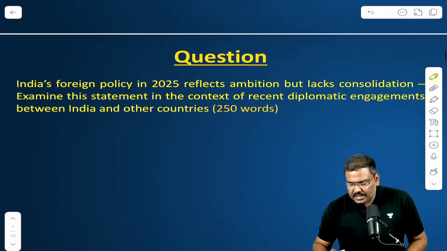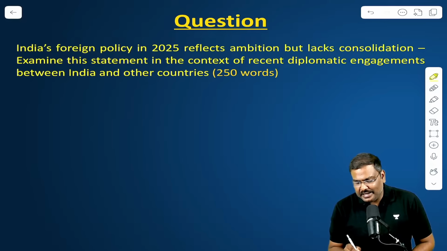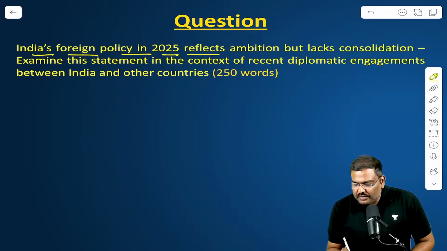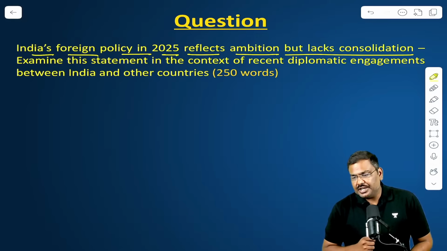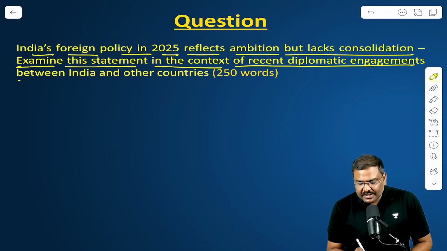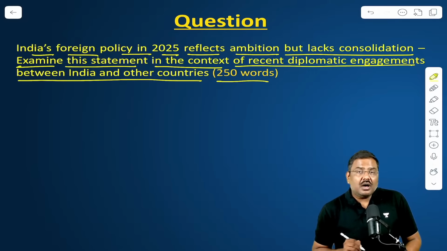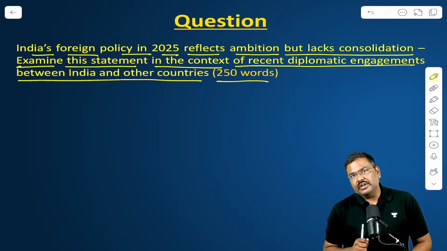Now based on this, please take up this particular question for descriptive answer writing. India's foreign policy in 2025 reflects ambition but lacks consolidation. Examine this statement in the context of recent diplomatic engagements between India and other countries. A 15-mark question for 250 words.